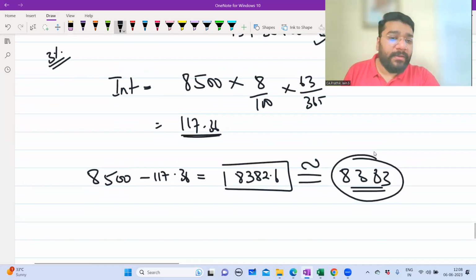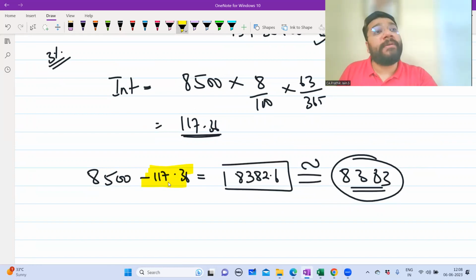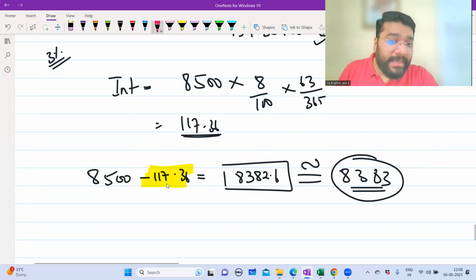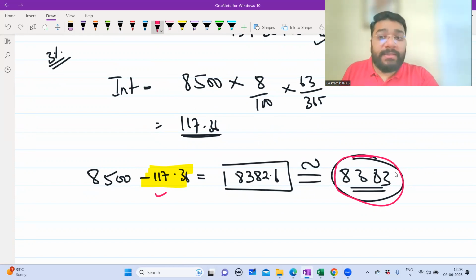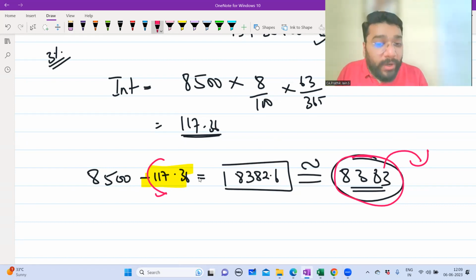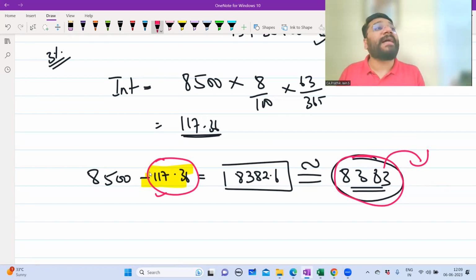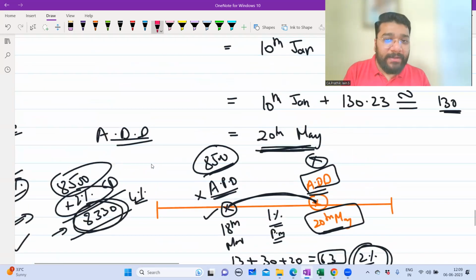Now guys, this 117 rupees, who is losing? The seller is losing. The seller will lose this money only if he feels that the money he gets in advance, he'll invest somewhere and make more than 117. If he's earning more than what he's losing, only then will he accept the early payment, or else he will not accept it. Are you able to follow? Now, how do we do this in fair working? I did a rough working now.